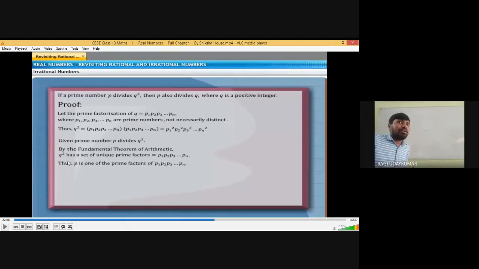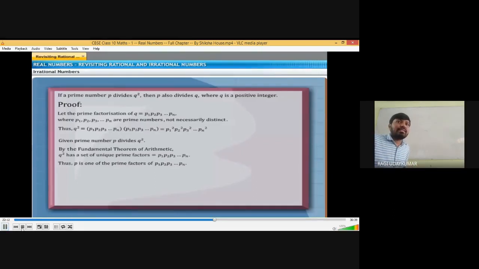So here q is a composite number with a set of unique prime factors, meaning different prime factors p1, p2, p3, and pn. Since we are writing q as p1 into p2 into and so on pn, p is one of those prime numbers.